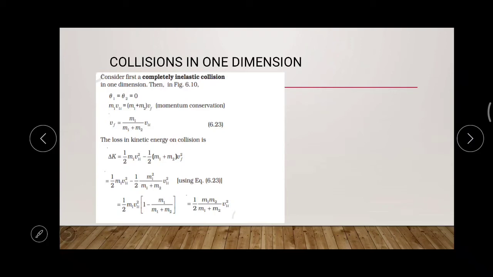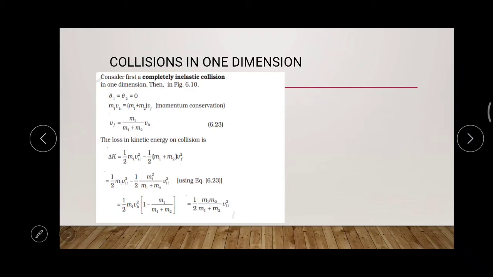Due to the collision, a loss of kinetic energy happens, and we have to find out the loss of kinetic energy. The kinetic energy value is actually half mv square, that you know. So here the initial kinetic energy is half of m1 v1 square, where m1 is the mass of the initial body and v1 square is the square of the initial velocity of mass 1.